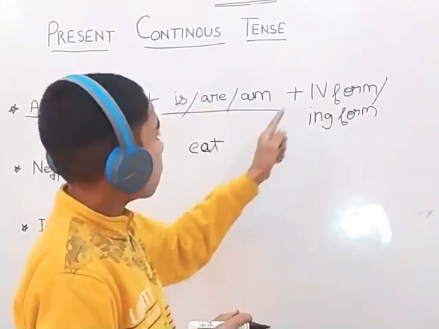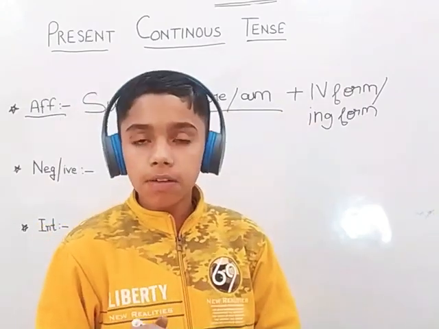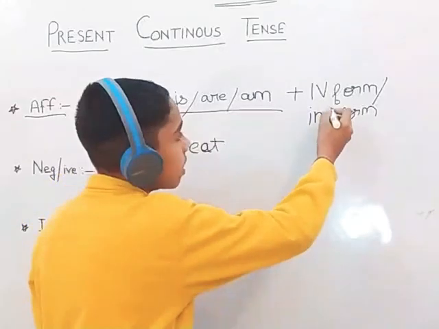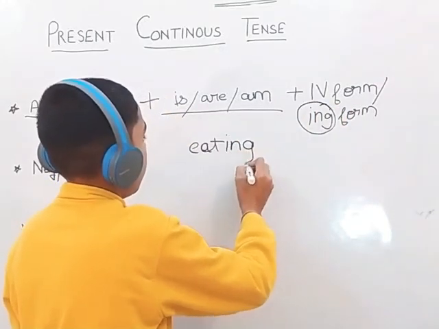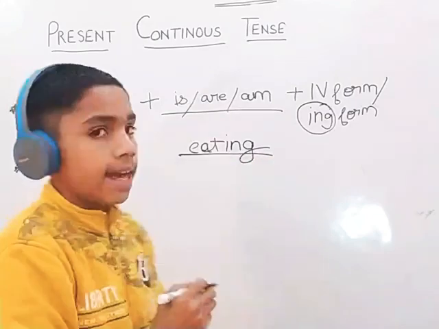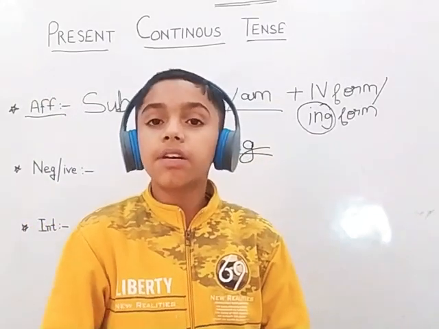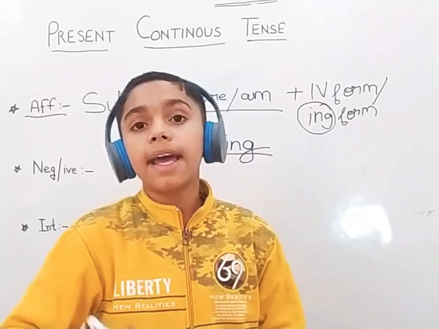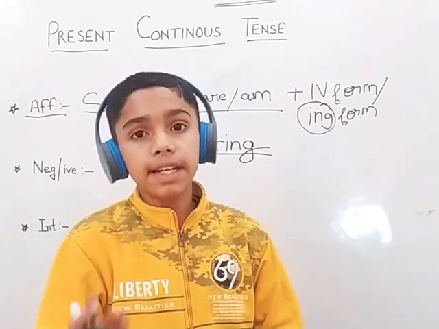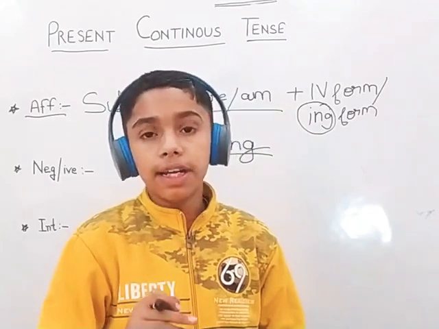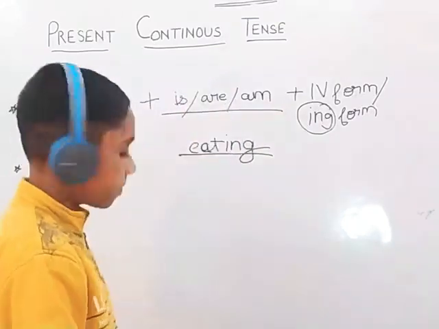So if we have to convert it into the fourth form of the verb, we just put ing and bring it here. It would now be eating. The word eating means the work is going on. I am eating. It means the eating is going on. It hasn't stopped.